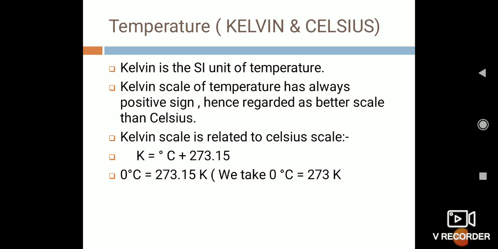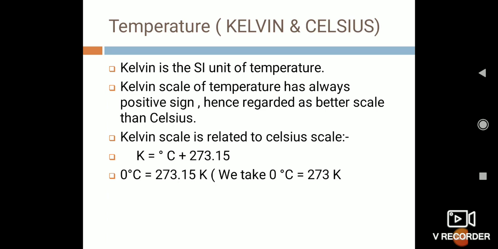Why is Kelvin the SI unit? Because the Kelvin scale of temperature always has a positive sign. That is why it has been regarded as a better scale than Celsius. Why Celsius? Because you all have heard, as we have studied in melting point and boiling point, that the melting point of water is 0 degrees Celsius, and the boiling point of water is 100 degrees Celsius. So we are measuring it in degree Celsius.